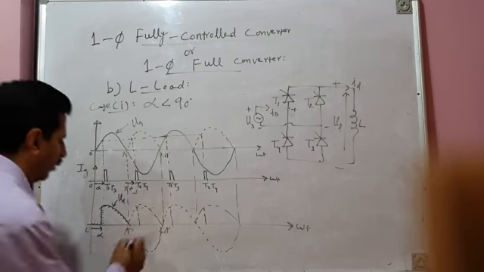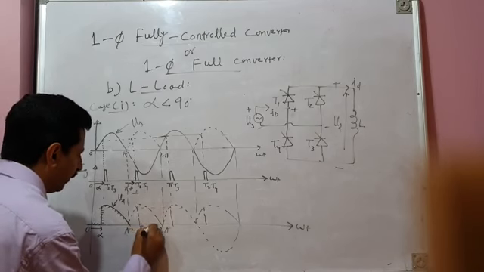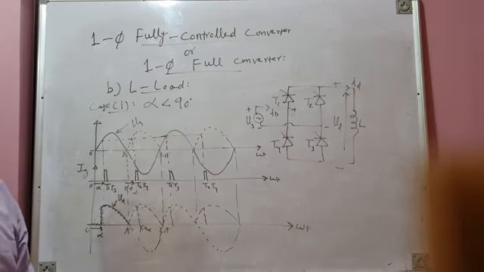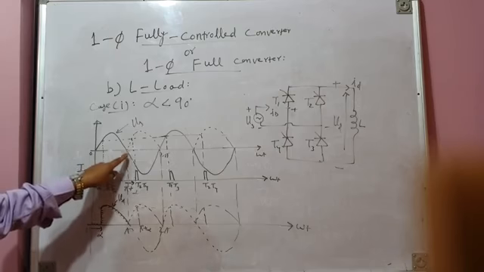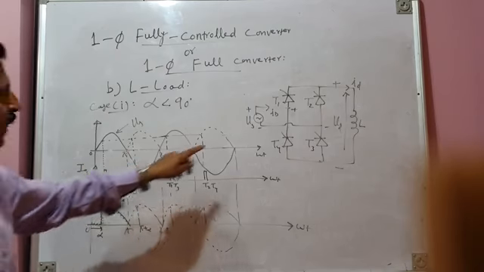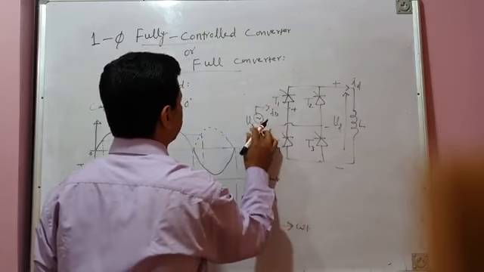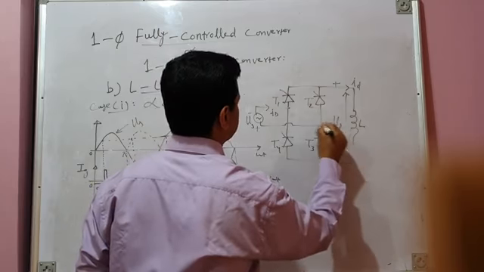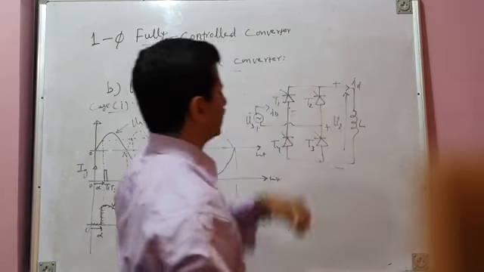What will happen from pi to pi plus alpha? This is pi plus alpha. From pi to pi plus alpha, negative half cycle of source voltage has already come. This is the negative half cycle of source voltage. This terminal is positive with respect to this. So this is positive. Now T2, T4 pair is to be fired.